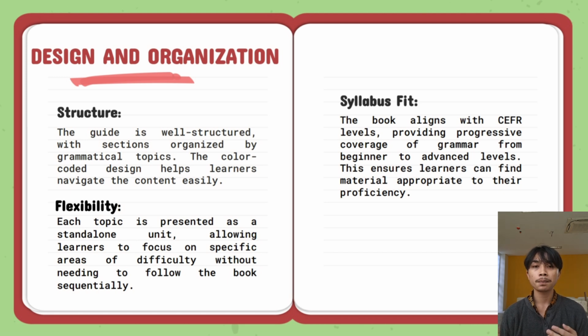The second point is syllabus fit. The book aligns with the CEFR levels, providing progressive coverage of grammar from beginner to advanced levels. This ensures learners can find material appropriate to their proficiency. And then flexibility. Each topic is presented as a standalone unit, allowing learners to focus on specific areas of difficulty without needing to follow the book sequentially.